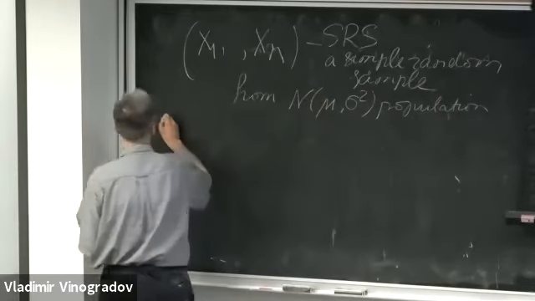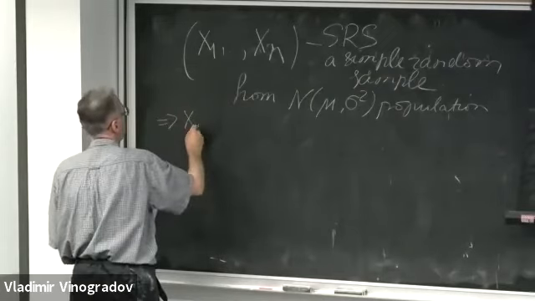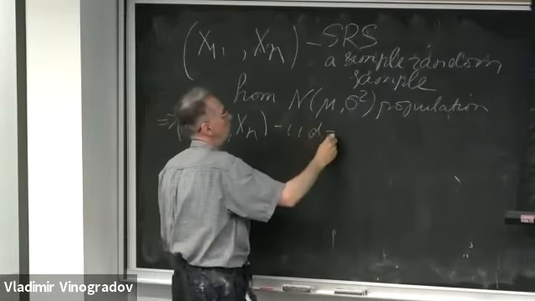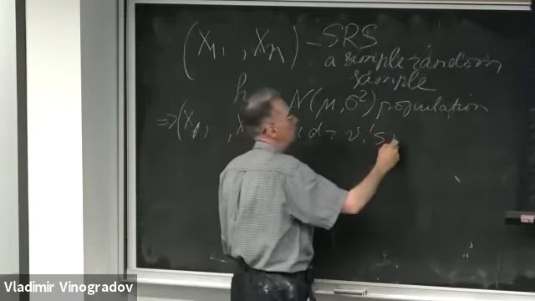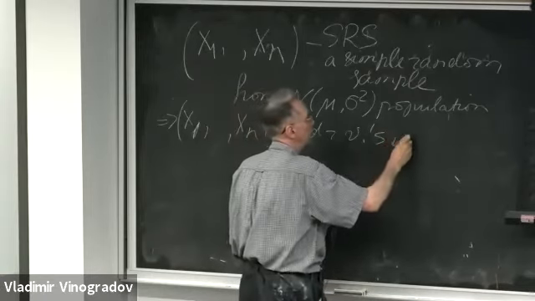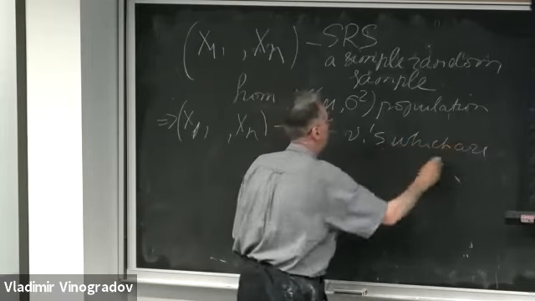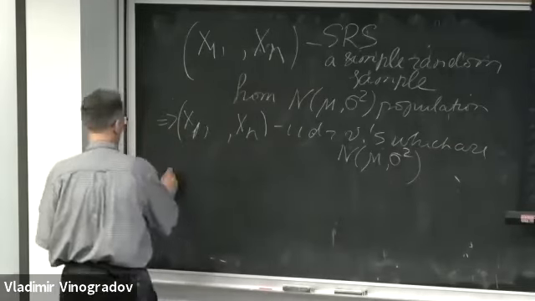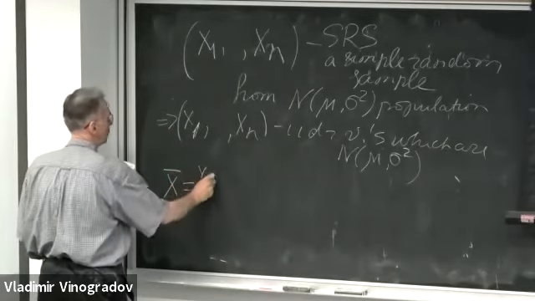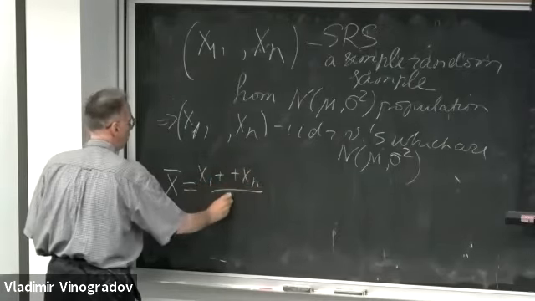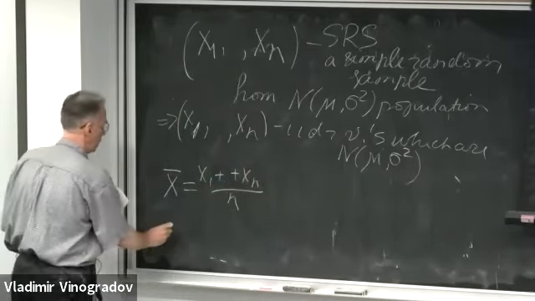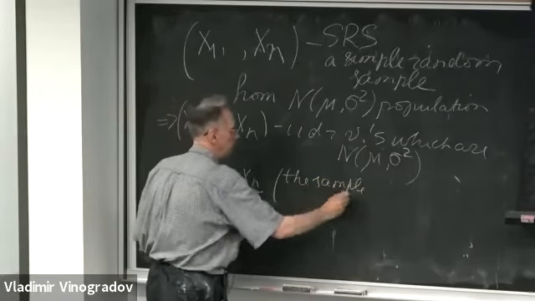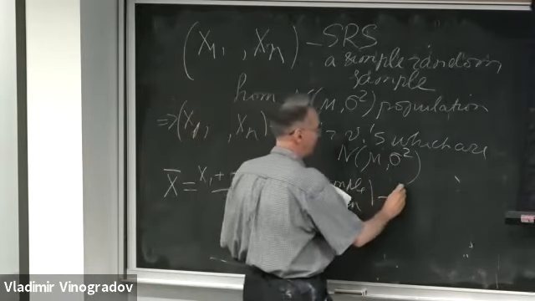So this means that x1, x2, ..., xn are IID random variables which are normal with mean mu and variance sigma squared. So x bar, of course, is (x1 plus x2 plus ... plus xn) over n. So this is what we call the sample mean. But it's really a random variable.